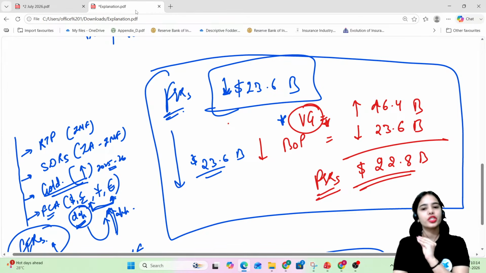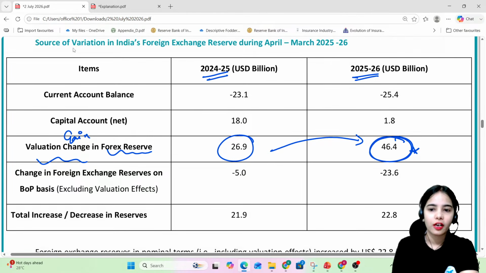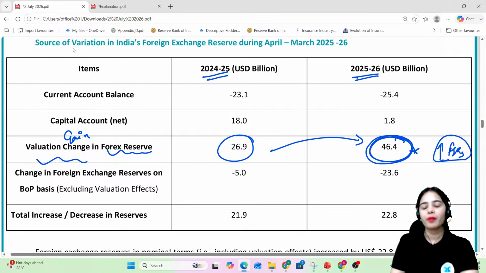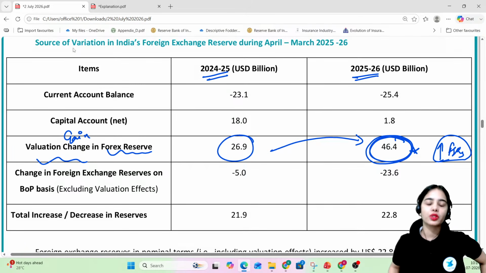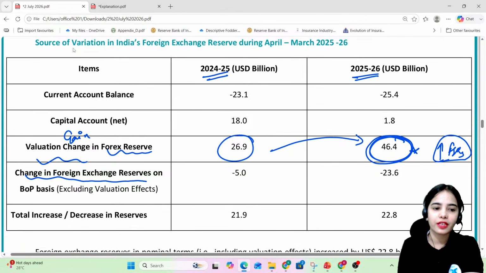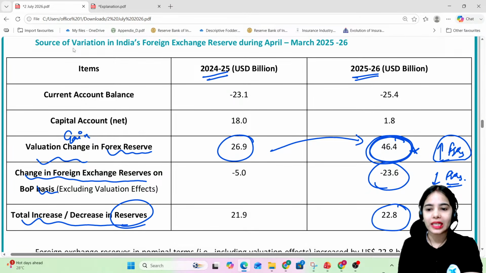I hope this is very much clear. I hope it is very much clear that the foreign exchange reserves increased by $46.4 billion because of the valuation gain, because of the increase in prices of gold, because of the depreciation of the dollar against the other currencies. Now, the change in foreign exchange reserves on a balance of payment basis was a decrease of $23.6 billion because of the balance of payment deficit. So in total, the total change in reserves is $22.8 billion.